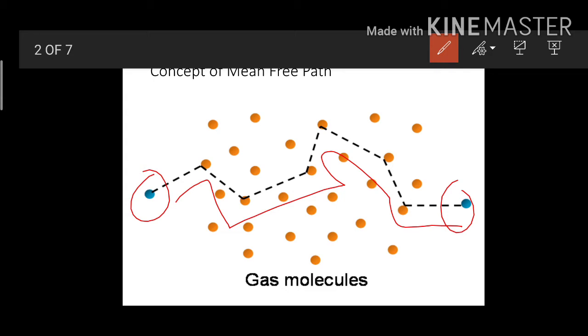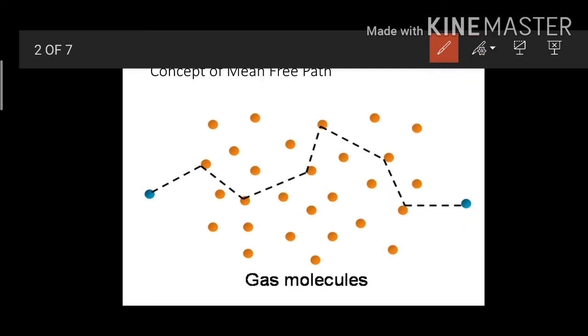Now the kinetic theory of gases says that the molecules perform perfectly elastic collisions, and due to perfectly elastic collisions, velocity and kinetic energy will be constant. A molecule is transferred through multiple paths, 1 2 3 4 5 6 and 7. So a molecule is transferred through multiple paths, and the mean of these multiple paths is known as the mean free path.